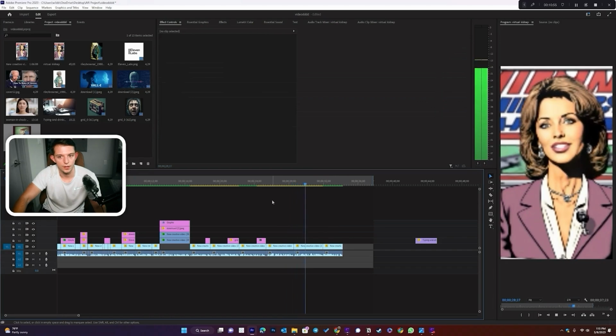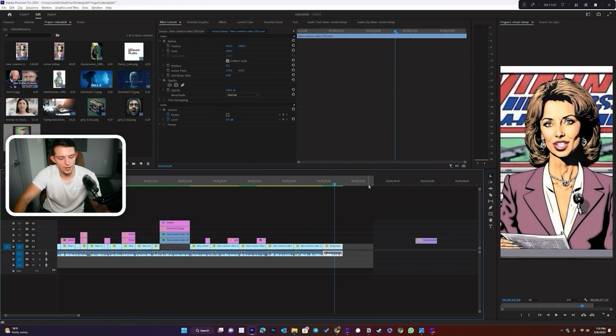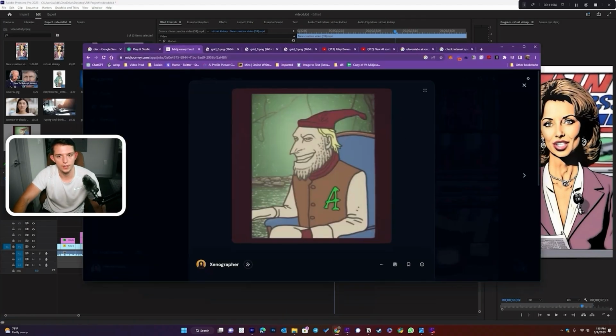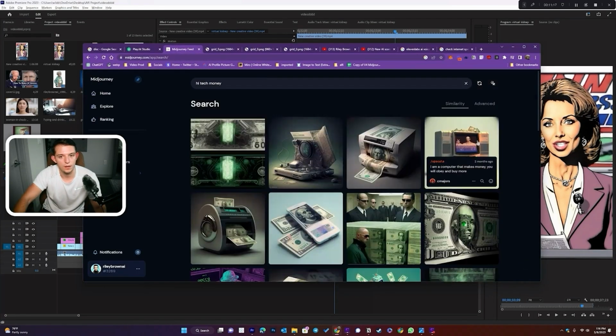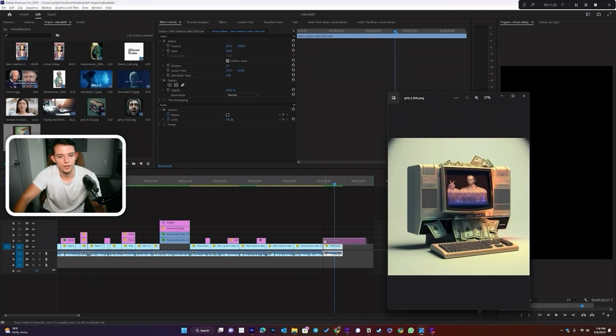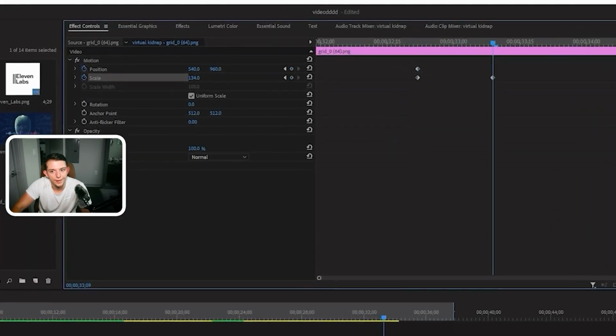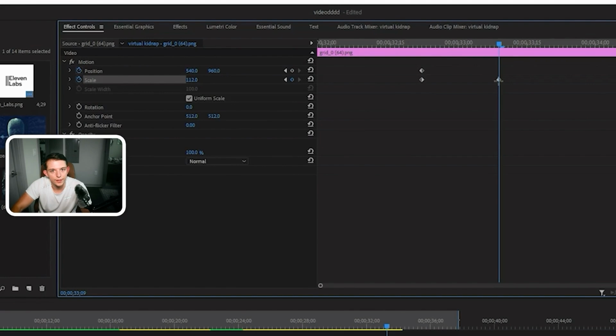Watch out for any messages or calls from unknown numbers, and never send money without. And then money, we will add something for money. Let's see if there's a high-tech money. Yeah, I like this. Just drag that right on there. And I think go like that. I'll move this to the end, this to the beginning.